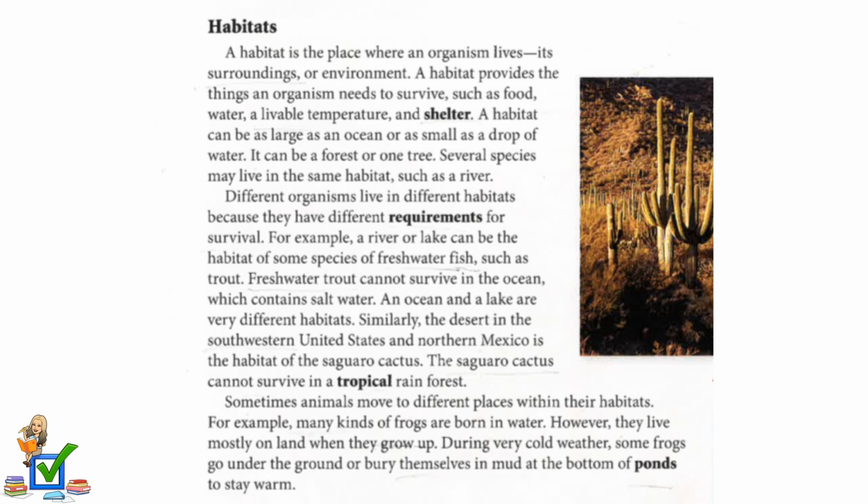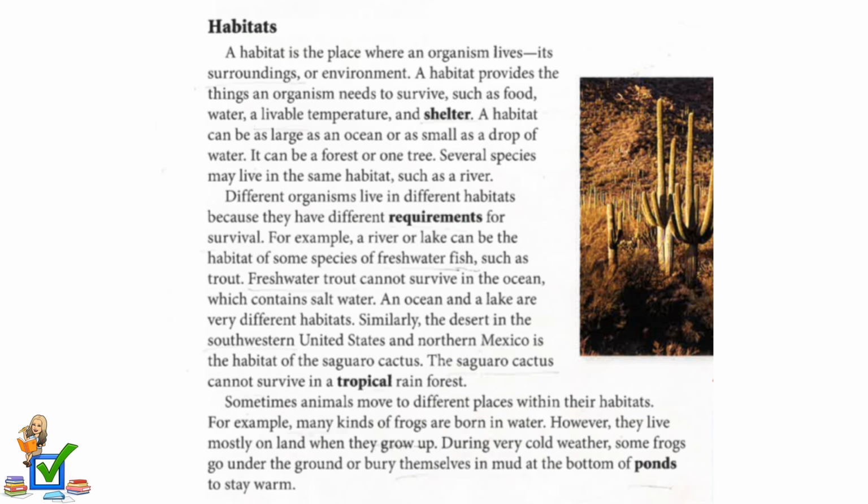Different organisms live in different habitats because they have different requirements for survival. For example, a river or lake can be the habitat of some species of freshwater fish, such as trout. Freshwater trout cannot survive in the ocean, which contains salt water. An ocean and a lake are very different habitats. Similarly, the desert in the southwestern United States and northern Mexico is the habitat of the saguaro cactus. The saguaro cactus cannot survive in a tropical rainforest.